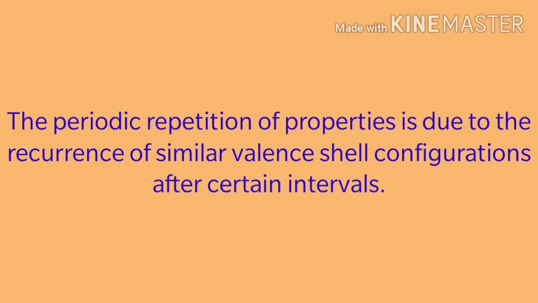So in this way we can say the cause of periodicity is the repetition of similar electronic configuration after certain intervals. This is the reason behind periodicity, or the reoccurrence of the properties of the elements.